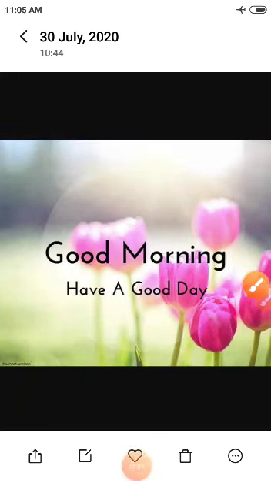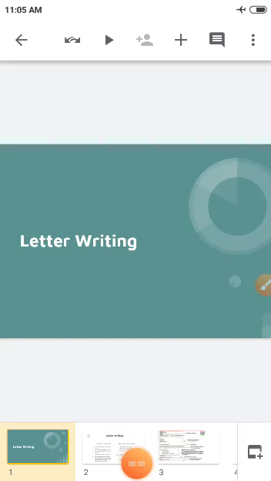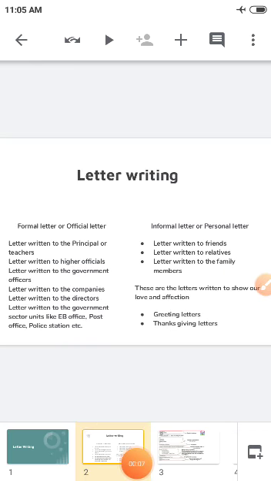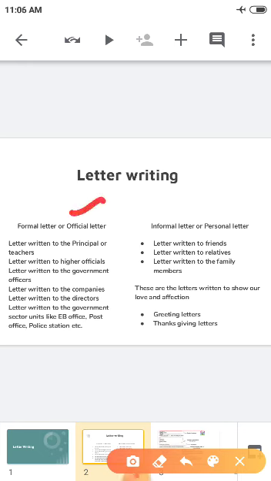Good morning, dear children. In today's class, we are going to see about letter writing. There are two types of letter: formal letter or official letter, and informal letter or personal letter.